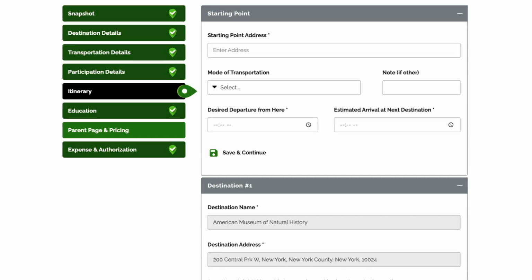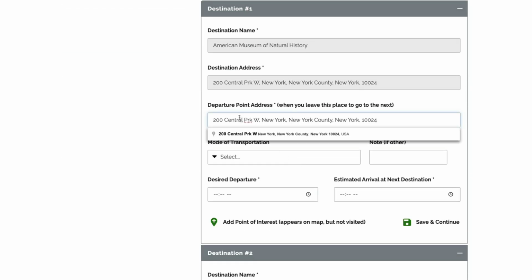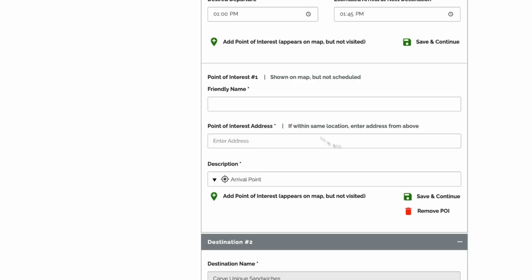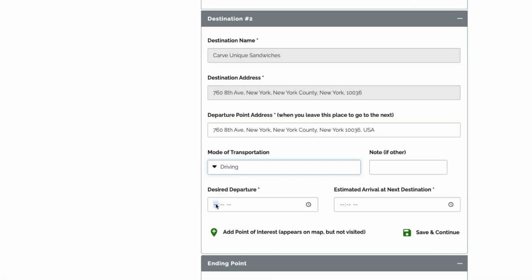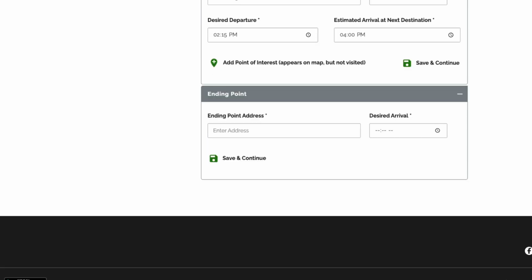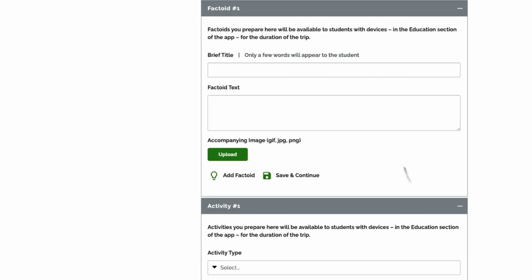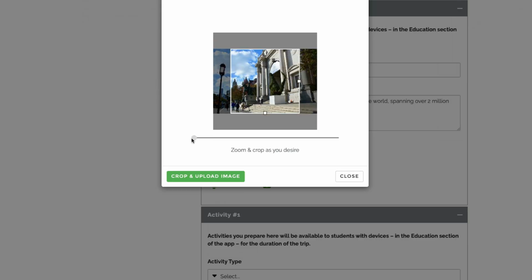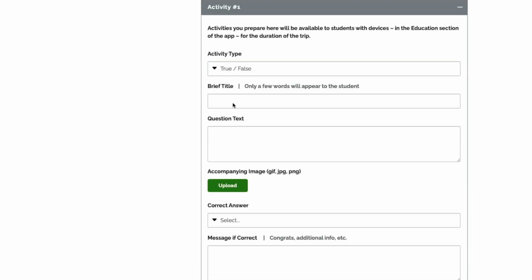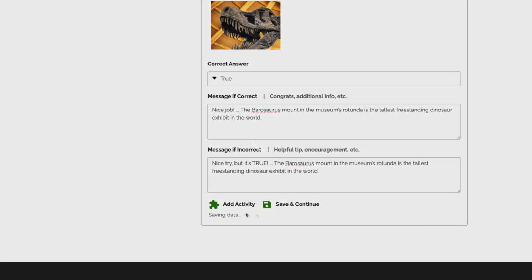The Itinerary section is where you'll enter your trip's starting and ending points, and provide the desired timing associated with each of your destinations. You can also add points of interest that will appear on the map in the FTM app on trip day. Moving to the Education section, you can provide files and even craft your own factoids and activities to be made available via the FTM app on trip day.